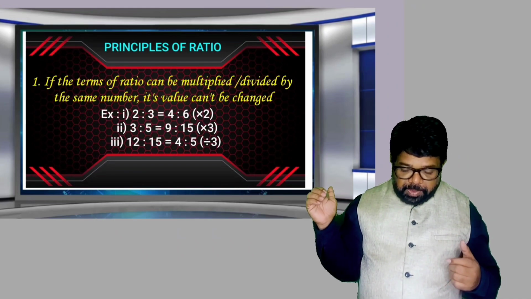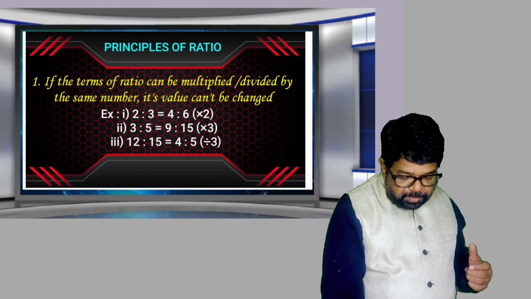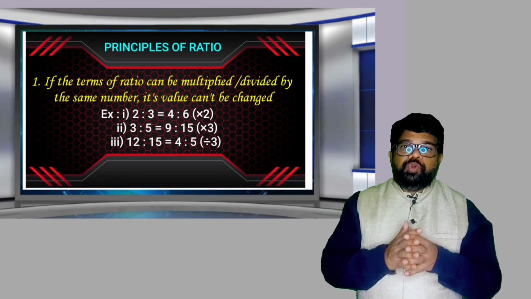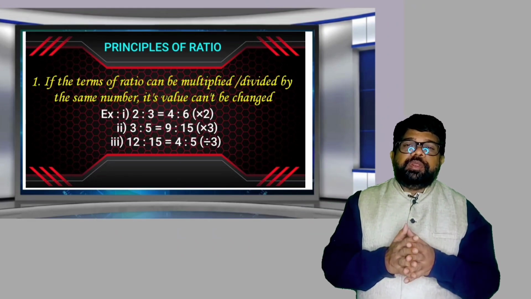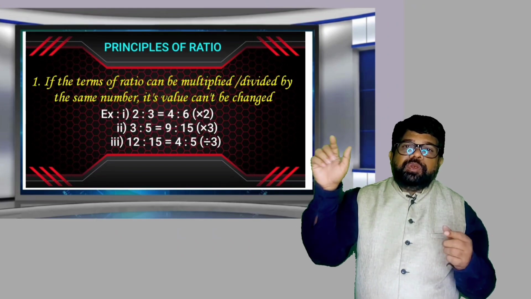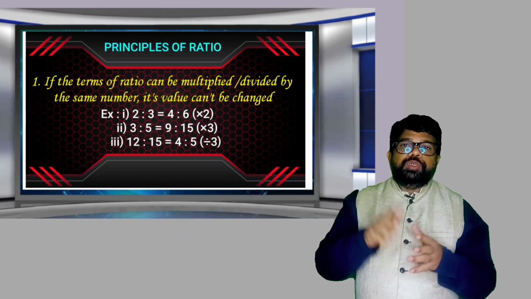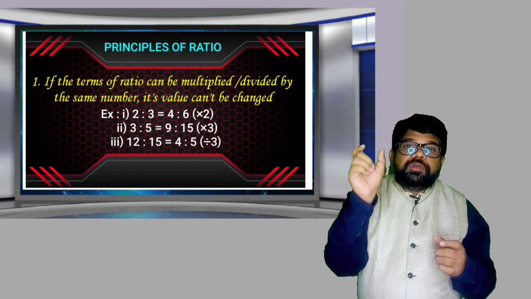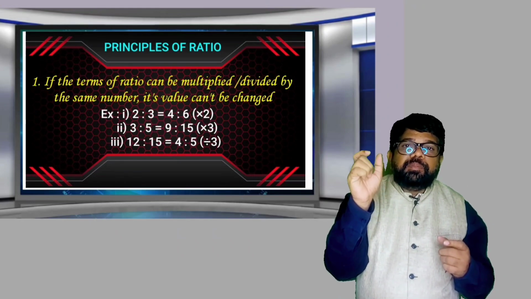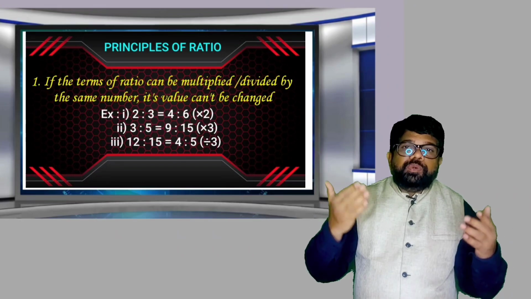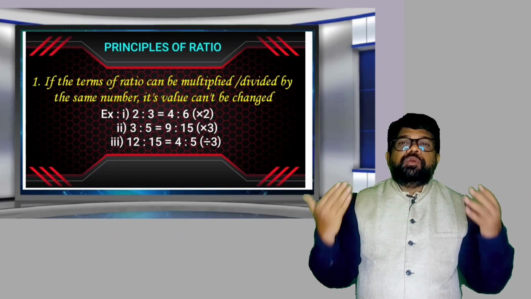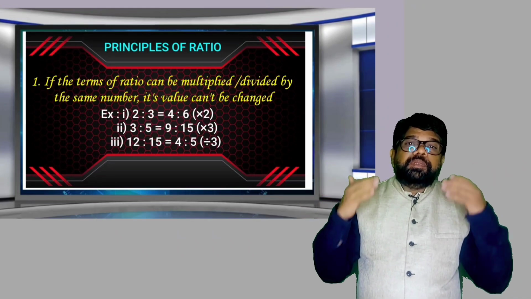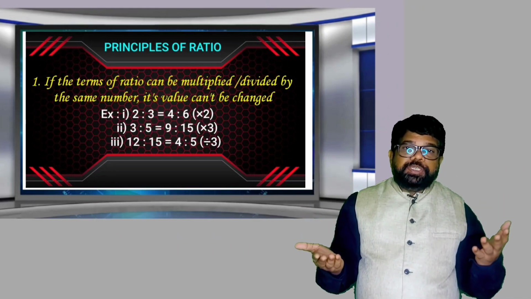Now the first example is 2:3 equal to 4:6. How can you get that one? By multiplying by 2. 2:3, 2 is multiplied by 2, 3 is multiplied by 2. Now here the terms of ratio are multiplied by the same number, its value cannot be changed. So into 2, into 3, into 4, into 5, just like multiply with the same number or divided by the same number, its value cannot be changed.